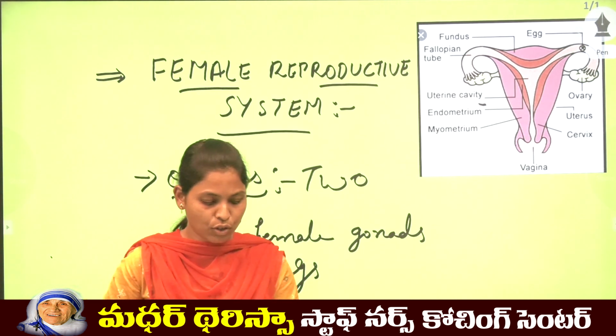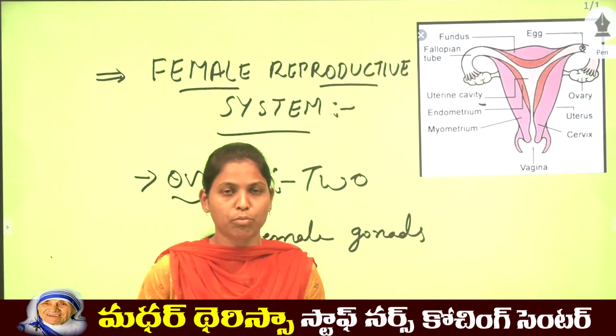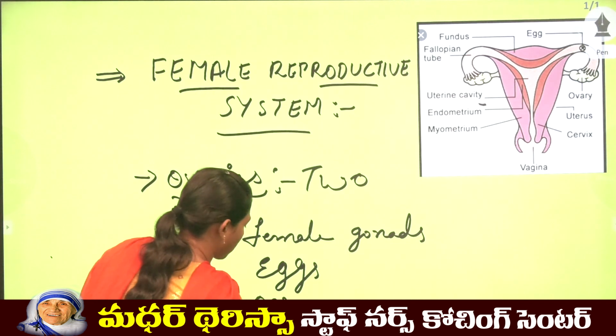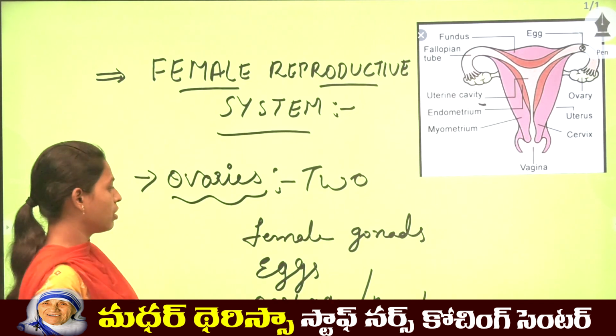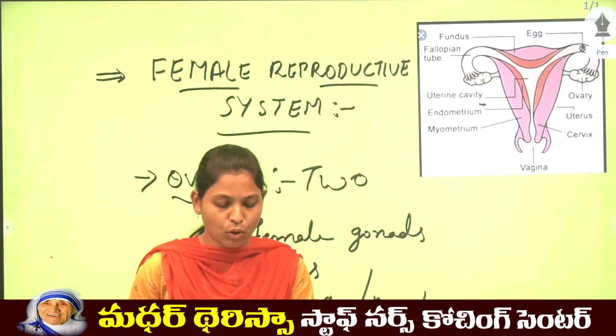They also produce the sex hormones estrogen and progesterone.